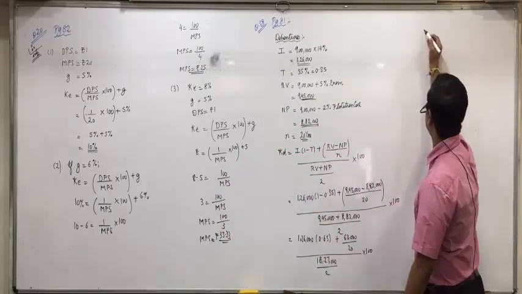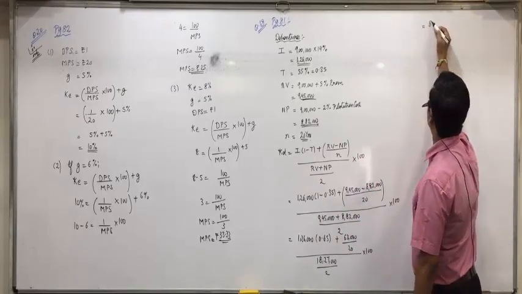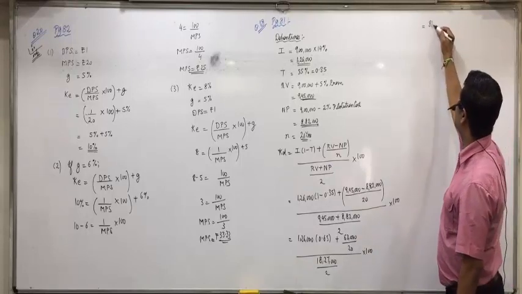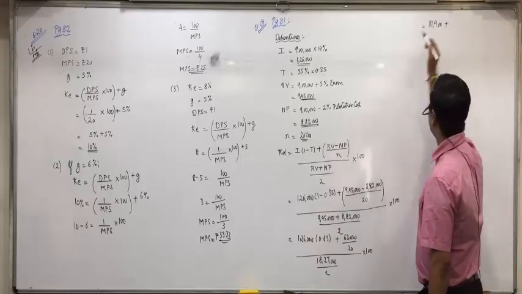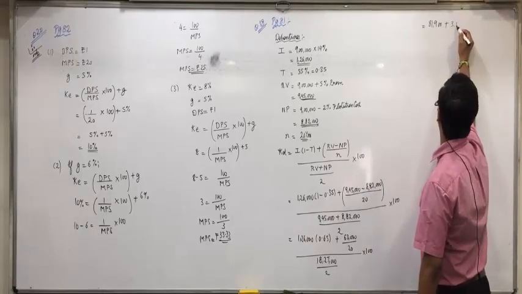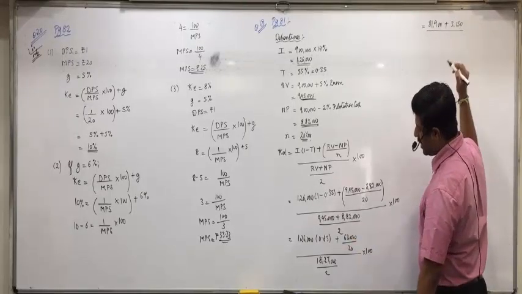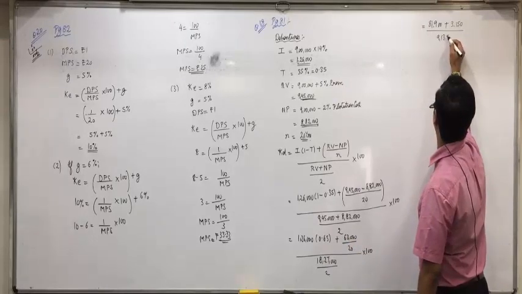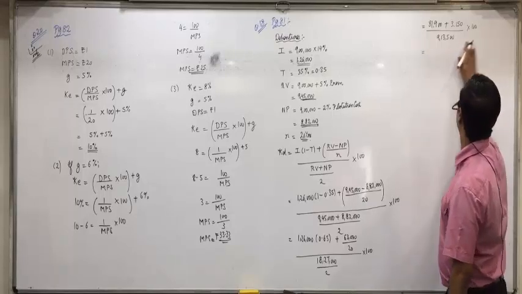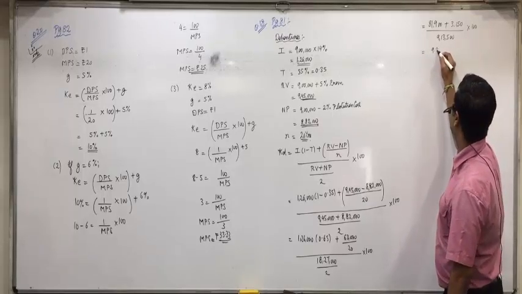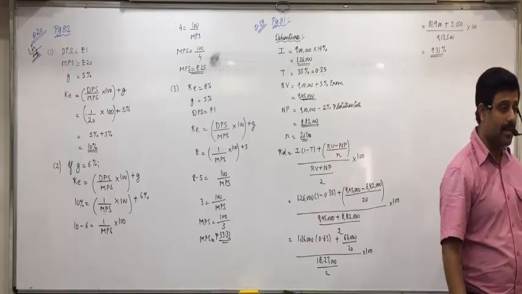So what is 1,26,000 into 0.65? 81,900 plus 63,000 divided by 20 is 3,150, upon 18,27,000 divided by 2 is 9,13,500 into 100. Now do this total. What does it come to? 9.31%. Is everyone clear with this?